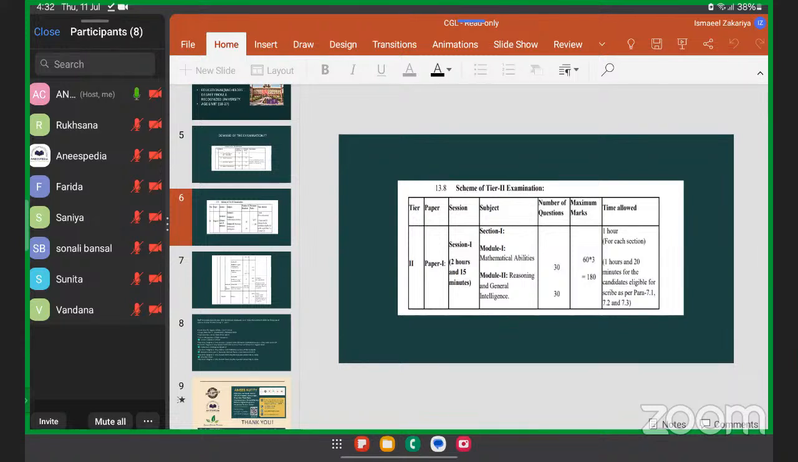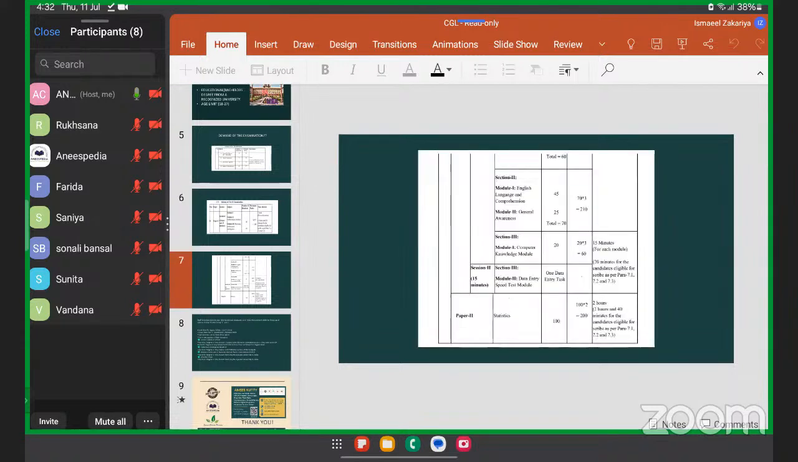The more you practice, the more chances you have of clearing this examination. Similarly, reasoning also comes with practice. So here 60 questions in tier 2, which is almost 180 marks. If a candidate is able to score 140, 150 marks out of section 1, he gets a very good rank. So here we'll be helping you with mathematics and reasoning part.